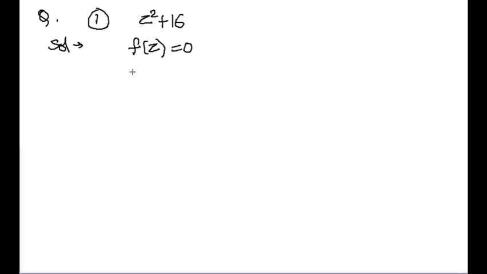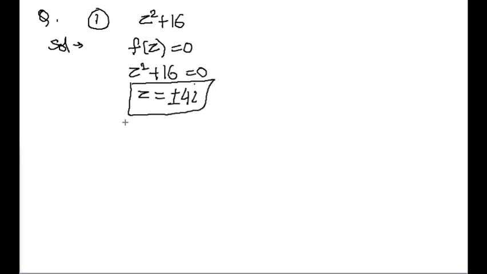So we can put f(z) is z square plus 16, so z square plus 16 equal to 0. Hence it gives z equal to plus minus 4i. Clear? It means this is the zero of the given function and this has no power. It means we can say no repetition of the zero term. So it is the simple zero. Which type of zero? Simple zero.